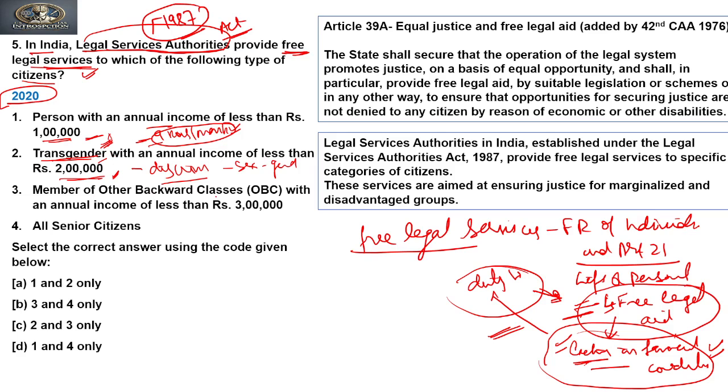Member of the other backward classes, OBC, with annual income of less than 3 lakhs. Now again, naming one community in the Act would make it discrimination. So this may also not be the answer. If we go logically, if we are giving to OBC and not to SC, ST, or others, and only mention OBC, it means we are making discrimination. So logically this cannot be the answer.